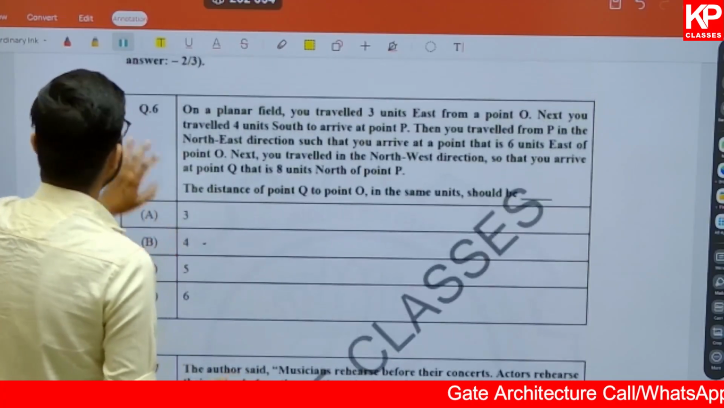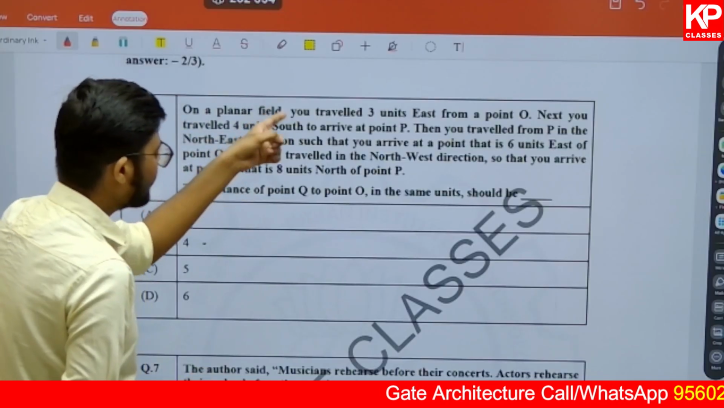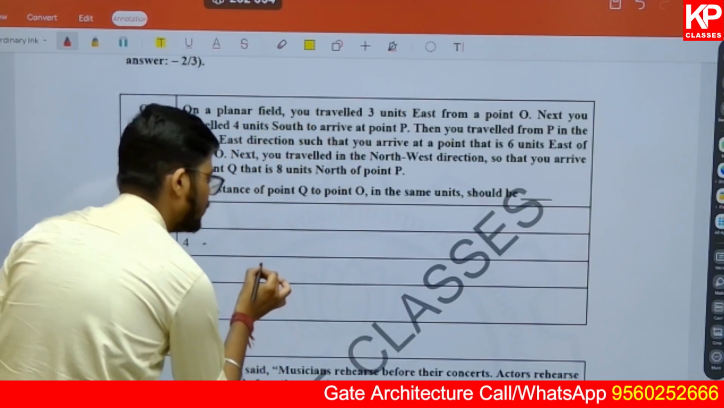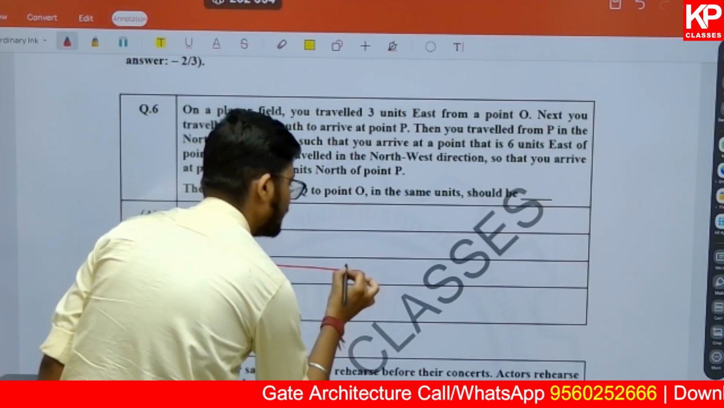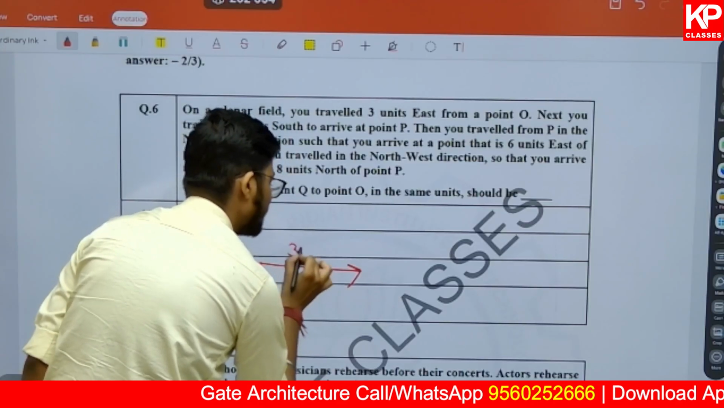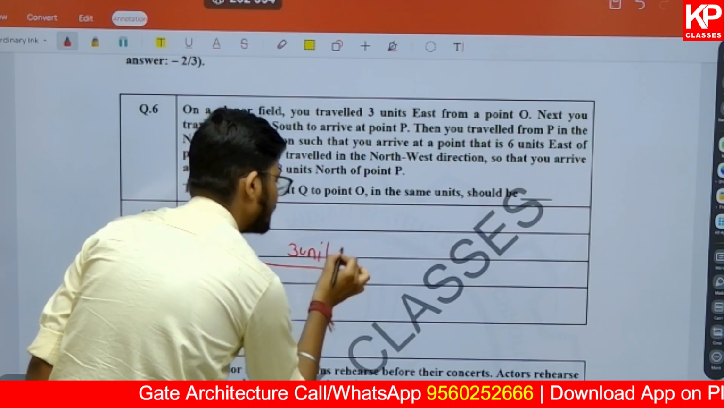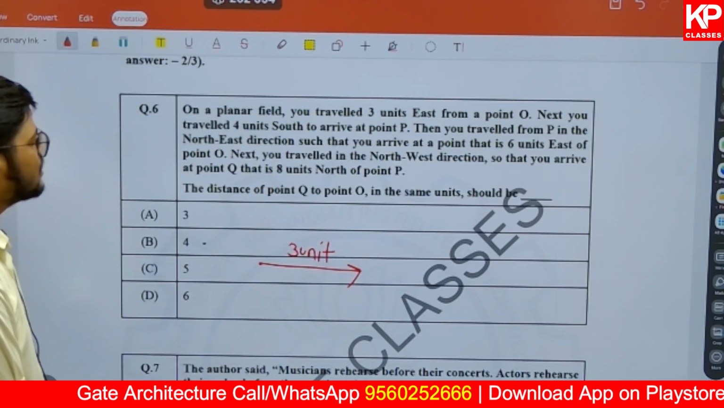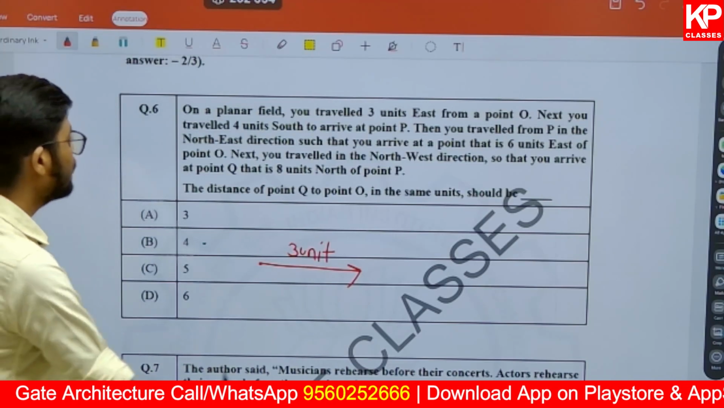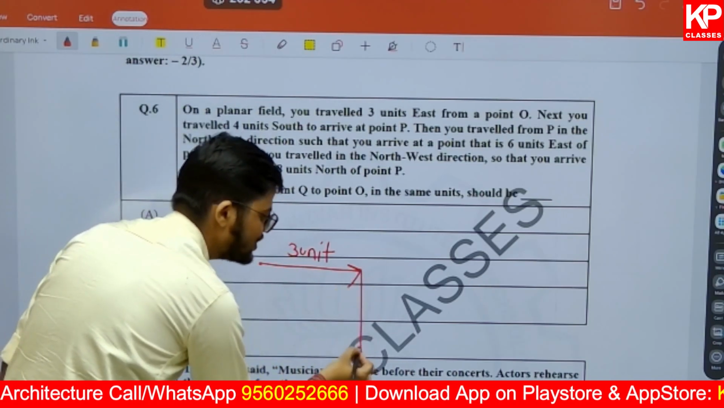The first line says, on a planar field you traveled 3 units east. Now if you know that, what are we doing? We are going 3 units in the east direction, from point O. Next you traveled 4 units south. You are going 4 units south.